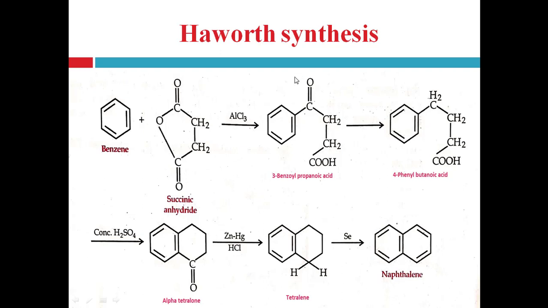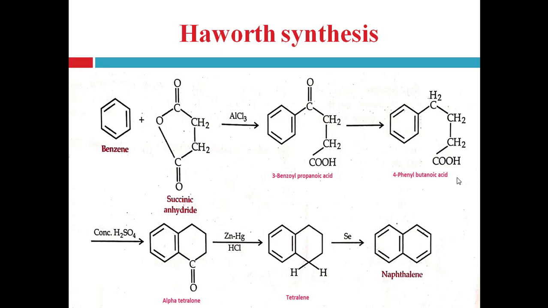So simply the ketonic group, CO group, is reduced into the CH2 methylene group. Other groups and atoms remain as such. Only this carbonyl group is reduced to the CH2 group, and forms the 4-phenyl butanoic acid.